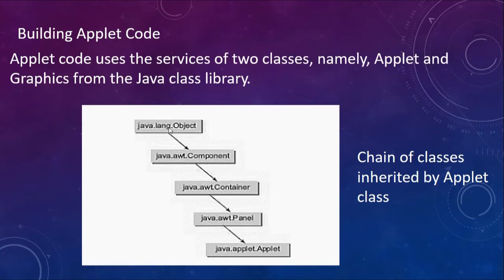The applet code that we are going to write uses the services of two classes. The first one is the Applet class, which we have already seen, and you require another class called Graphics. This Graphics class is present in the package java.awt. So there are two packages that will be used. The java.applet package houses the Applet class, so you will have to import it, and within the java.awt package there is a class called Graphics, so that also we will have to import in your program.